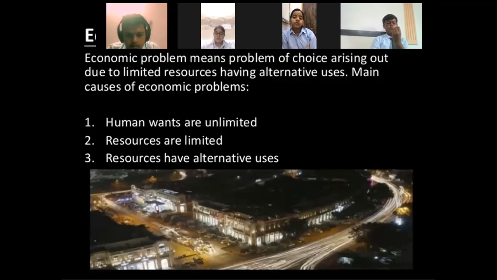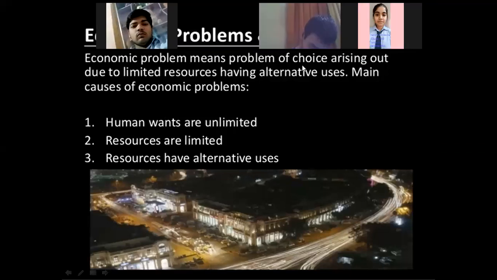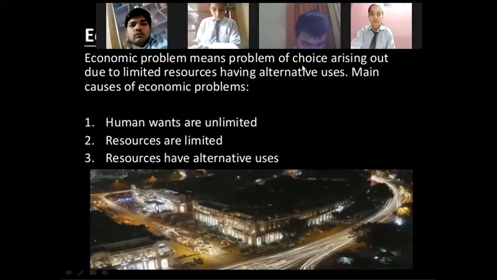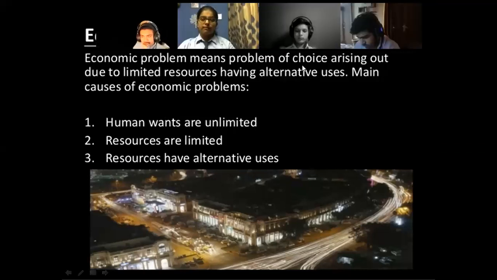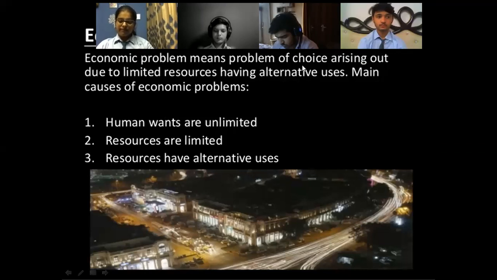This question we had already done in the statistics chapter number 1, if you remember: what is the economic problem and why does it arise? I told you that the economic problem is the problem of choice. We have to select what to fulfill out of the given resources which have alternative uses. That was already covered in the statistics chapter number 1, with all three causes of why the choice problem arises, because resources are limited in nature.